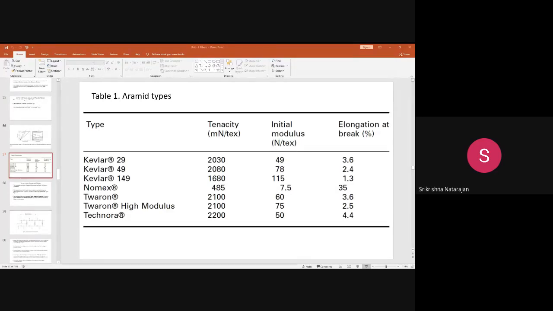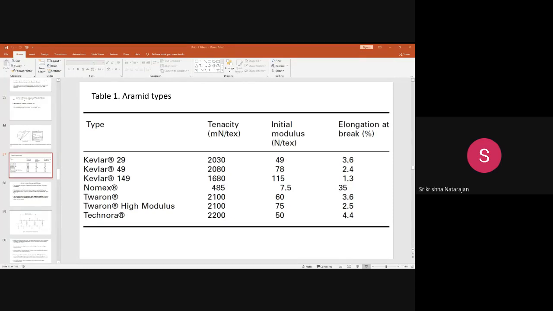Here the burning will take place only at a very high temperature of around 427 degrees centigrade. But normally up to 160 degrees centigrade, you can safely use it. The maximum long-term use temperature is 160 degrees centigrade, which you can expose it to continuously for a long time.